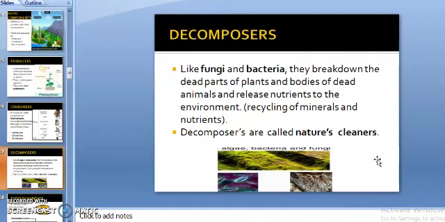Now see decomposers. Certain microorganisms, unicellular organisms like bacteria, fungi are called decomposers because they break down the dead parts of the plants and bodies of dead animals, and they release nutrients from them into the environment. So they are helping in the recycling of minerals or nutrients in nature. That is why decomposers are also called nature's cleaners, because they keep the environment free of dead and rotting matter by breaking it down. Without decomposers, the earth would have been a heap of dead and decaying matter.